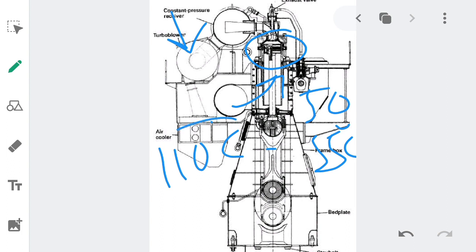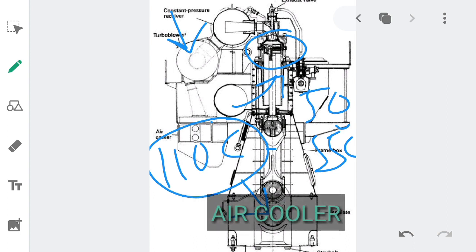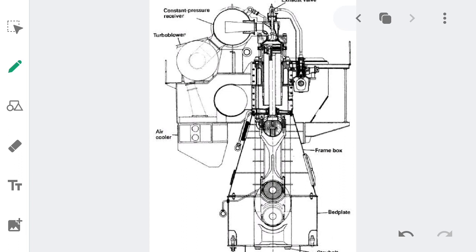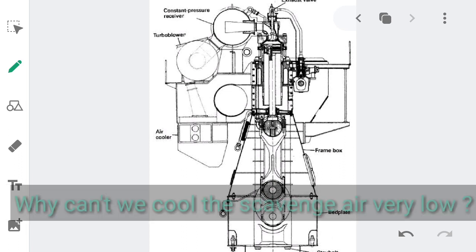So this 110 degrees Celsius needs to be lowered. How can we lower it? It is lowered by the air cooler. So basically the air cooler lowers the high temperature of 110 degrees Celsius after the compressor to a temperature of around 50 degrees Celsius. Why can't the scavenge air be cooled below 50 degrees Celsius?